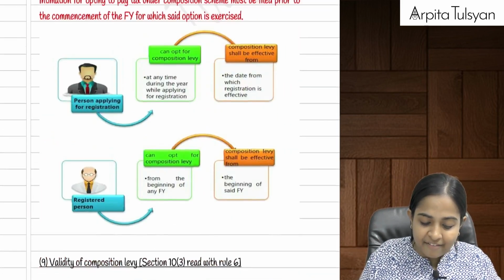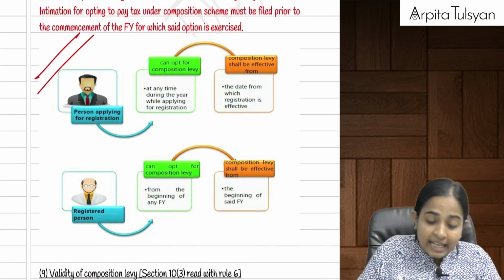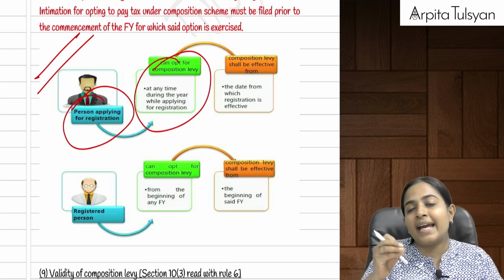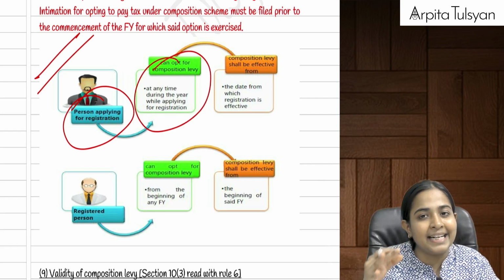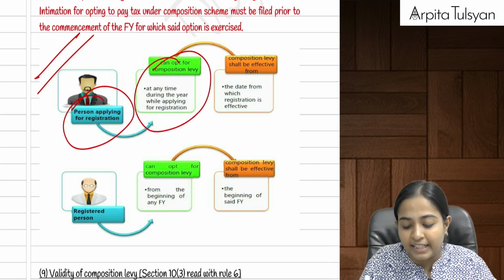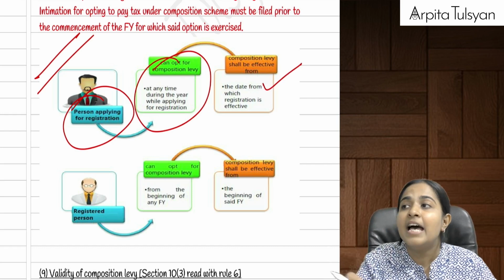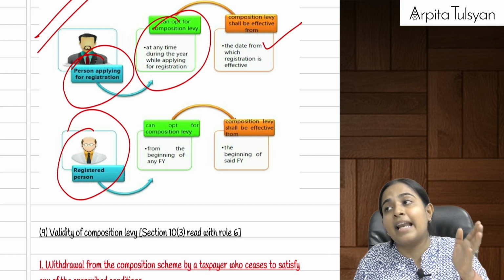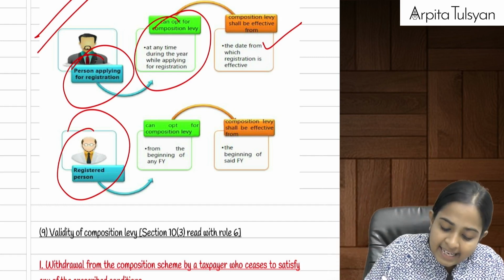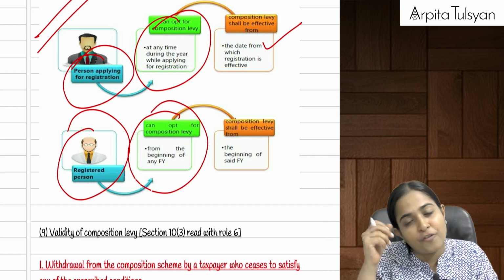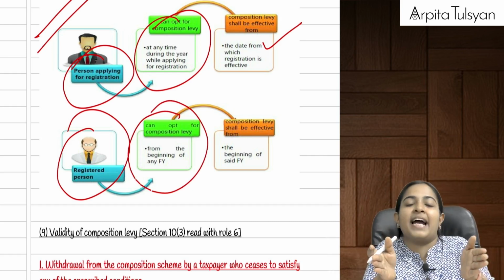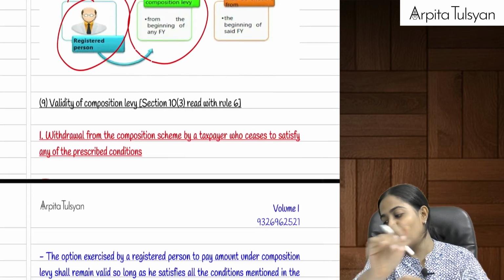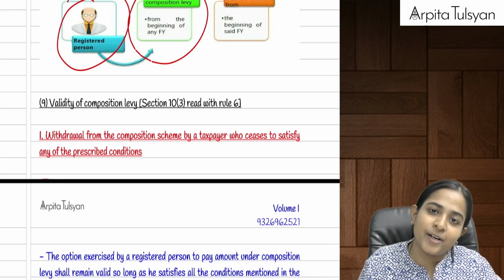So see the difference, everyone. In the summary diagram, can you see the difference? The person who is applying for registration for the first time can apply for registration under the composition scheme at any time, and from the day his registration becomes effective, he will be considered a registered person. If that person was already a registered person and now wants to come under the composition scheme, then he can opt for composition levy from 1st April of any year, but the intimation should be filed before commencement of that financial year. The government should know beforehand that you are going under the composition scheme. Are you clear with this?